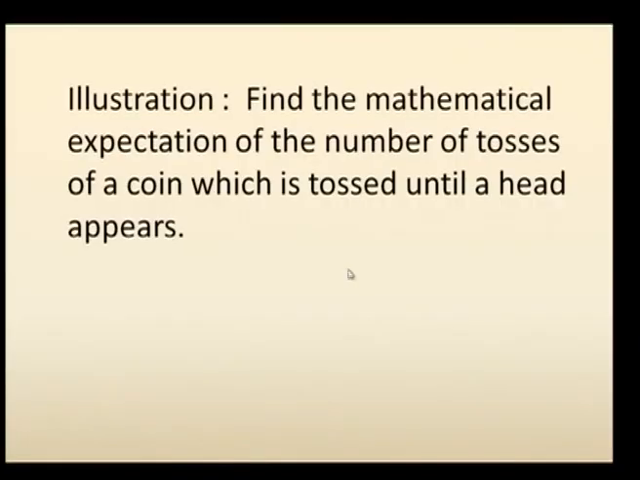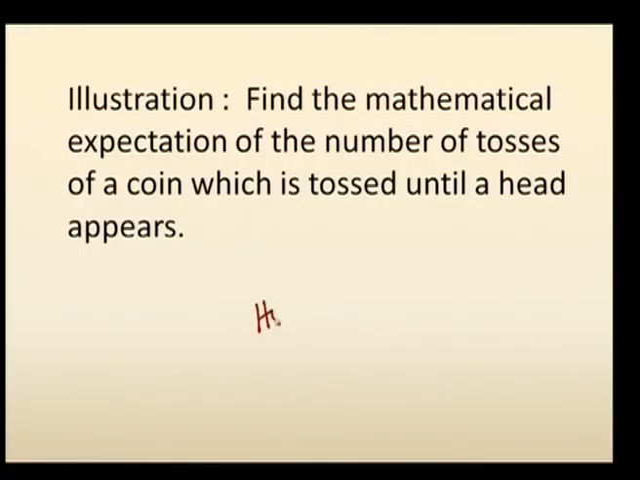What is the next illustration? Find the mathematical expectation of the number of tosses of a coin which is tossed until a head appears. A coin is tossed until the head appears. This particular type of problem, finding the probability of the number of tosses of a coin which is tossed until a head appears, is called Huygens problem. For this problem, you are finding the mathematical expectation.